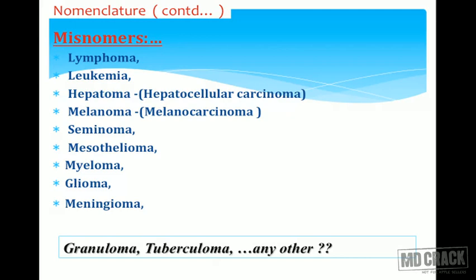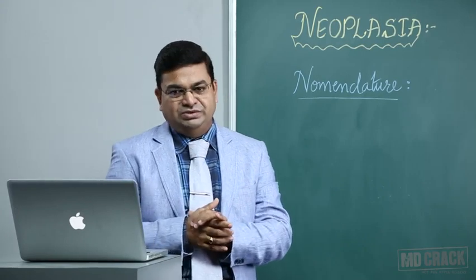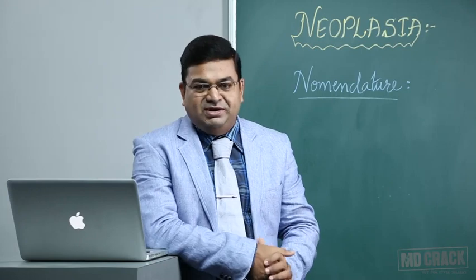There are certain entities which end with oma, but they are not tumors. For example, granuloma is nothing but the formation of a granulomatous lesion. It appears like a tumor-like lesion in the brain. For example, tuberculoma in the brain. It appears like a benign tumor as such, but it is not a true tumor. Tuberculoma. Understood? So there are many conditions which end with oma, but really they are not tumors. So these are the criteria pathologists use for naming tumors as such.